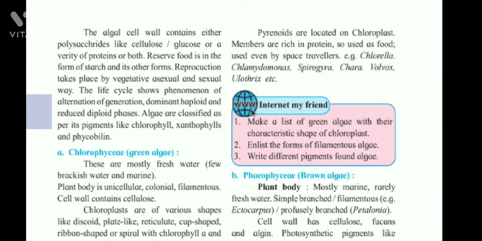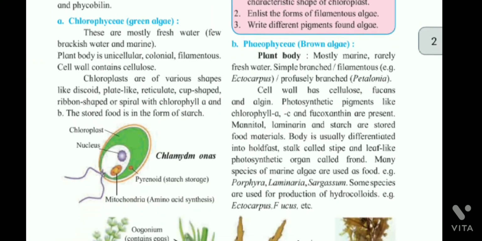Pyrenoids are located on the chloroplast. Members are rich in protein, so used as food, used even by space travelers. Examples: chlorella, chlamydomonas, spirogyra, chara, volvox, ulothrix, etc.